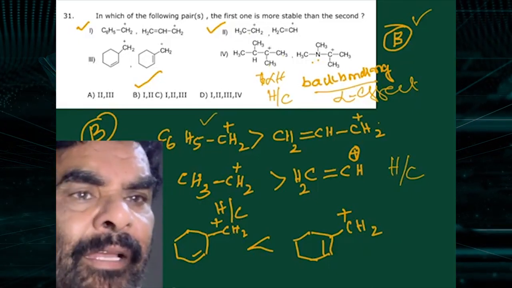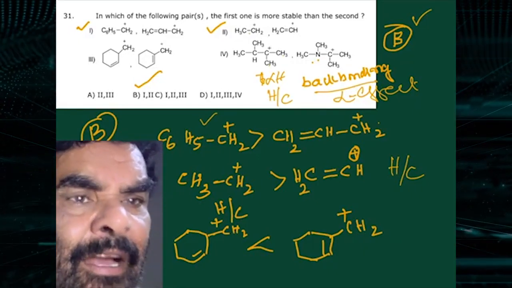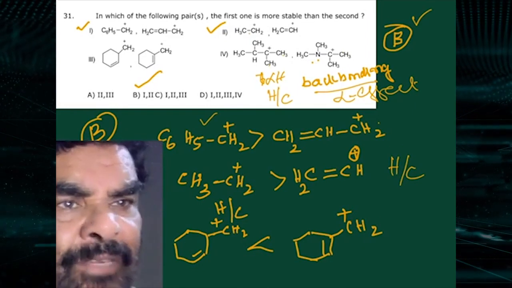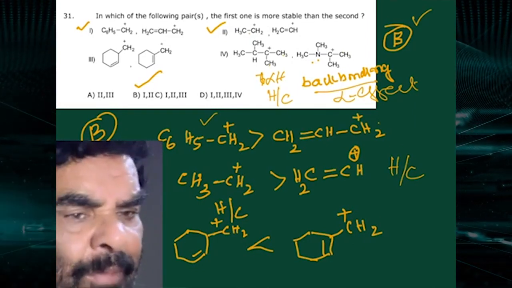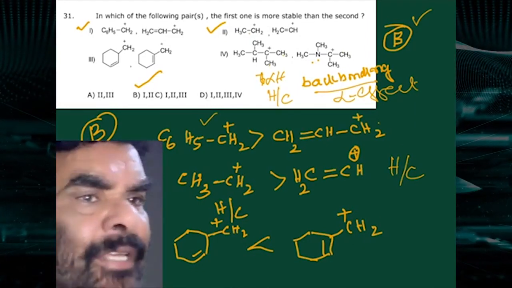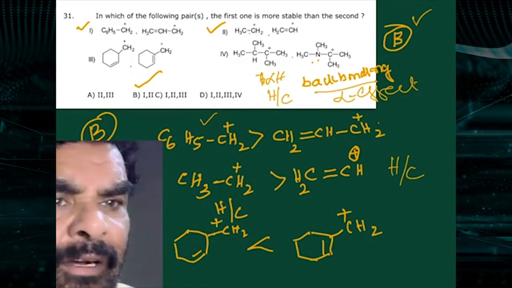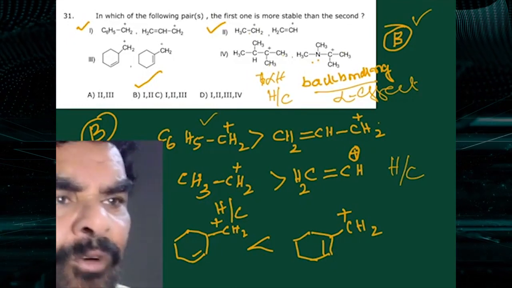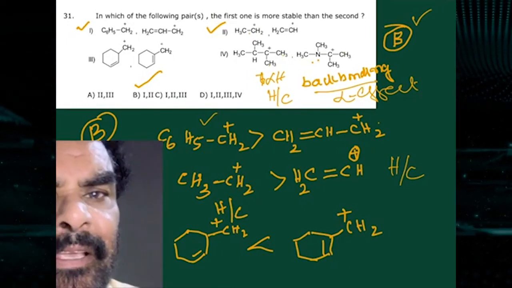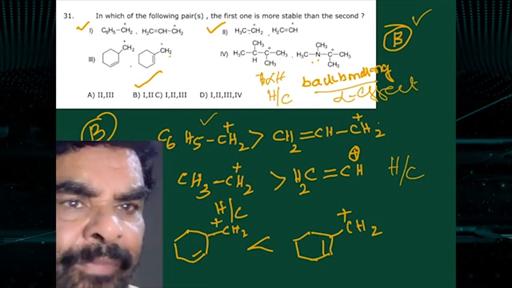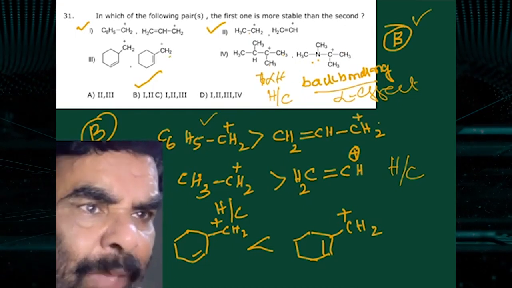And ethyl carbocation and vinyl carbocation. Ethyl is more stable. The first one is more stable because of hyperconjugation with 3 alpha hydrogens. Here there is no hyperconjugation or resonance. And in the third and fourth, the second one is more stable compared to the first one. Here no resonance, here resonance. In the fourth case, that is only hyperconjugation.